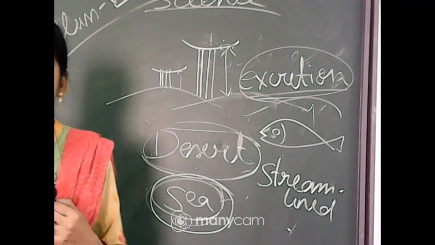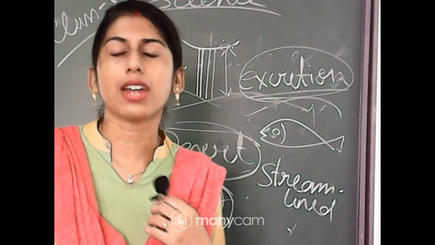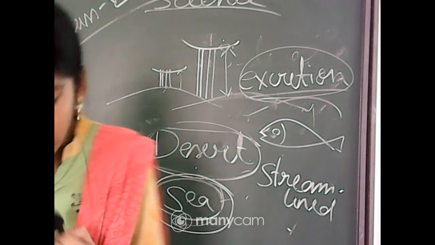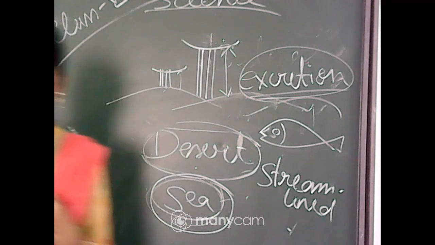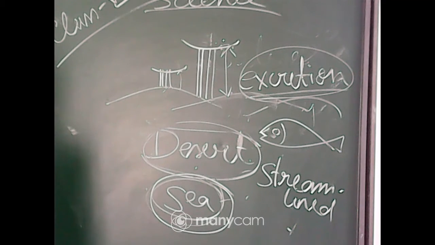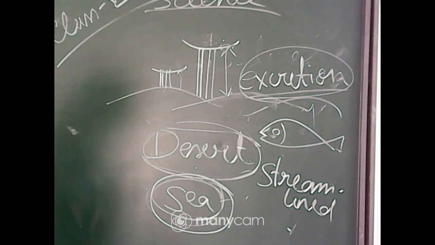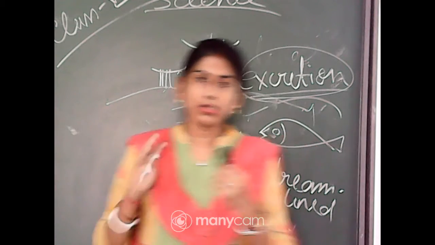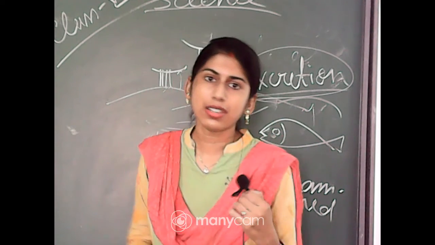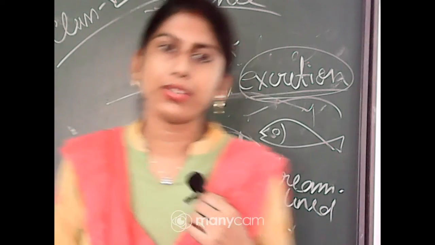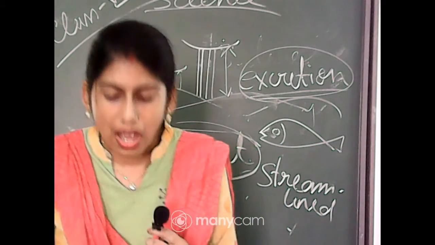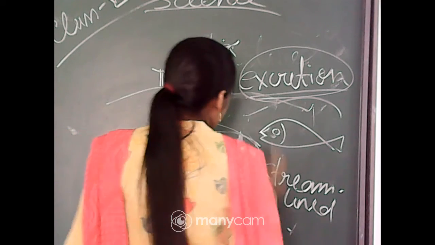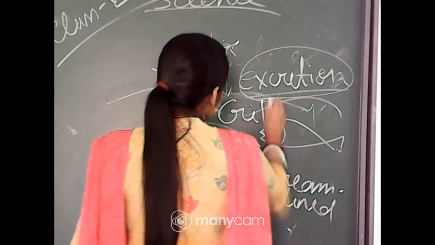Now fishes have another important feature, that is, they have fins. Many fins are present, and they have flat fins and tail fins, which help them to change direction. Fishes need to change their direction in the water, so with the help of the fins they can change direction. And another important part is the gills.